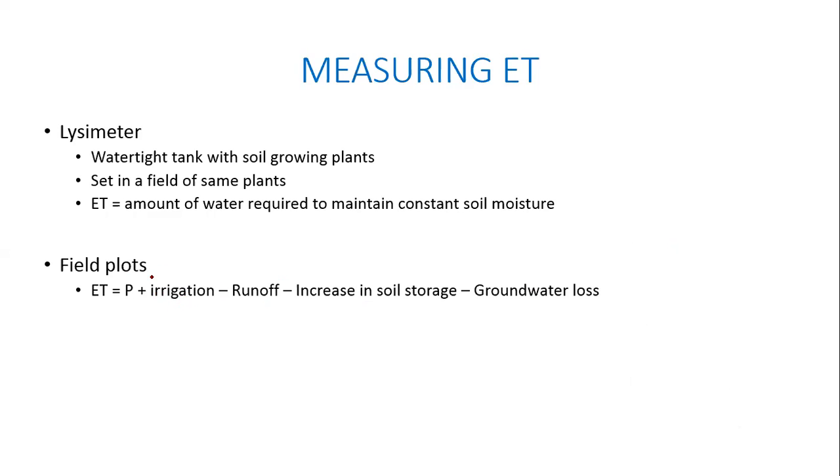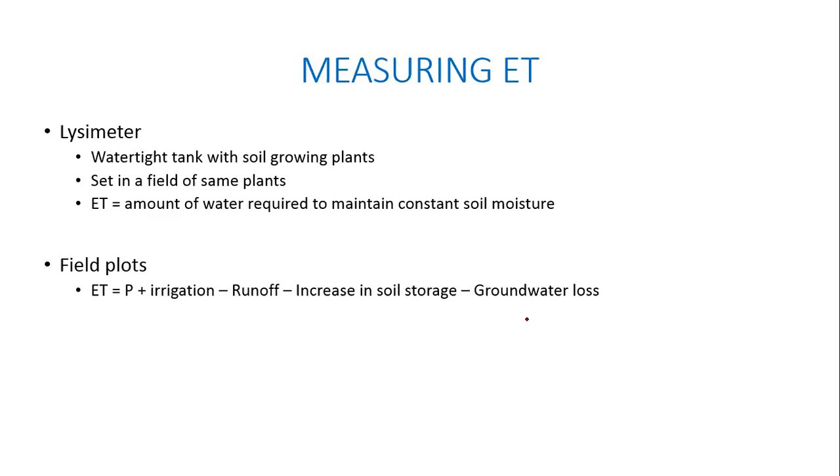How much water you apply manually, either through a bore well or through a canal or whatever, minus whatever runoff happens from the plot, minus the increase in soil storage, which means increase in soil moisture, right? Minus groundwater loss. Now, obviously, groundwater loss is very difficult to estimate. You already know that, right? So this kind of estimate can also be developed for the ET by looking at the different components of the water budget and estimating the values of these numbers.